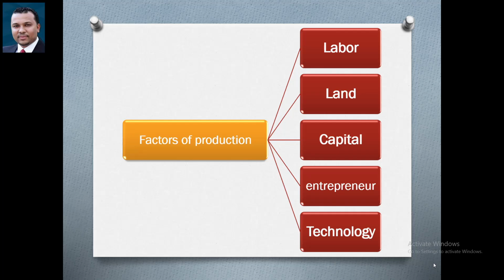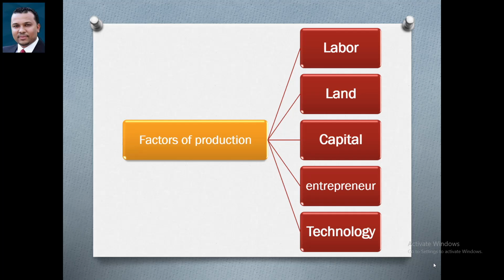So all in all, we talk about all natural resources or the gift of nature. Land we can describe as the gift of nature. Number three, capital. Capital in economics is not equal to capital in accounting. In accounting, maybe we talk about money, but capital in economics, we talk about assets, maybe machines, maybe equipment, okay? Any facility of production or any asset used in the production process, we can call capital.